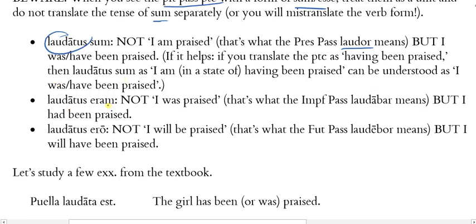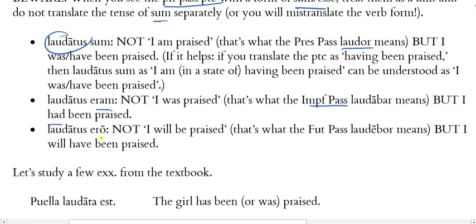And then to see laudatus eram, you might look at that and go, that's the imperfect. That means I was praised, but I was praised is picked up by the imperfect passive laudabar. So we need to make sure we translate this properly. It's I had been praised, or I was in a state of having been praised before I was in that state, which means I had been praised.